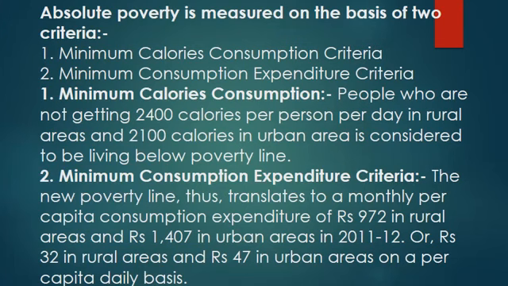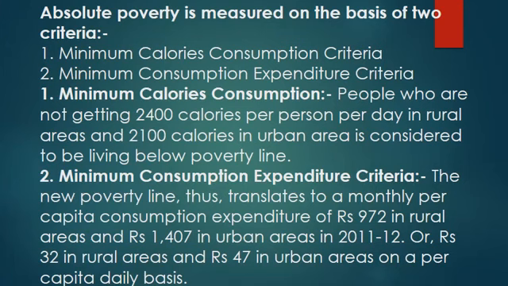So this is one of the criteria to measure poverty, minimum calorie consumption, 2400 calories per person per day. If a person is getting this or more, they are not considered poor, because they are on the poverty line or above it. Those who are consuming less than these calories, 2400 in rural areas and 2100 in urban areas, are called poor people.